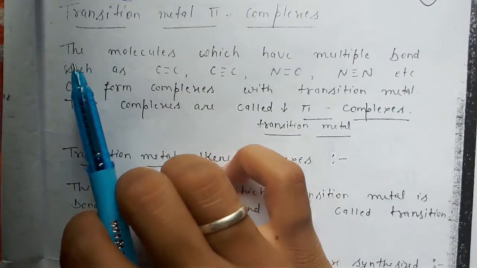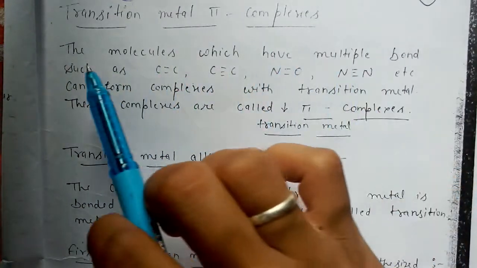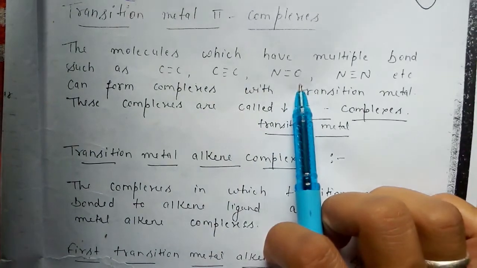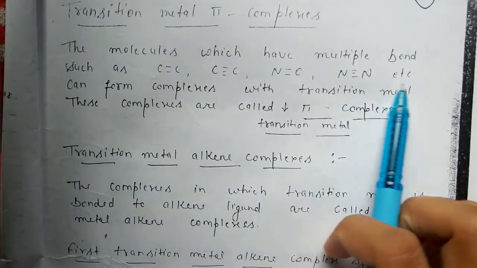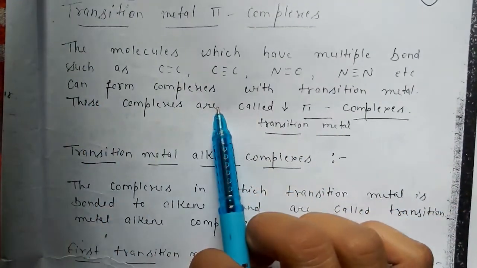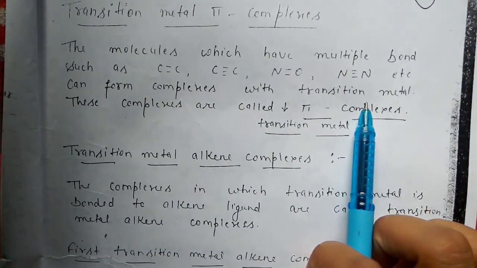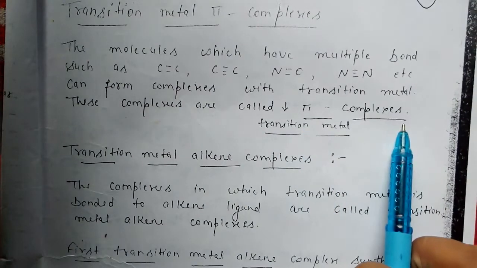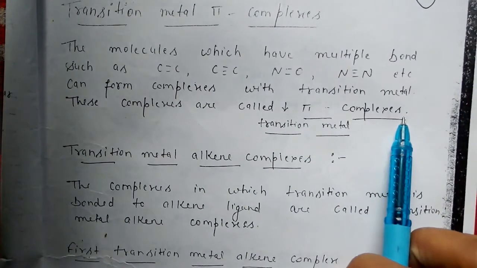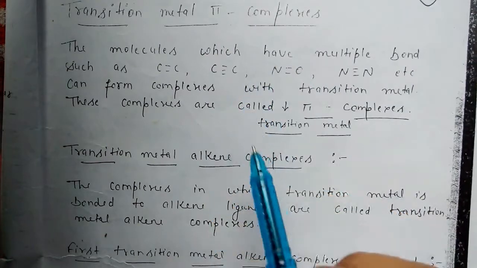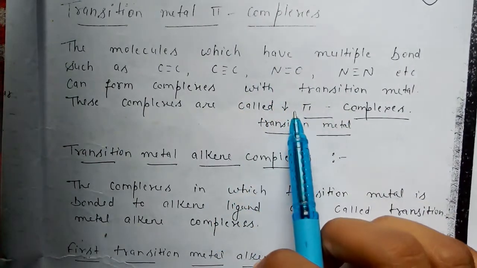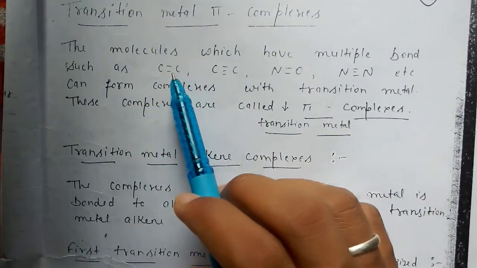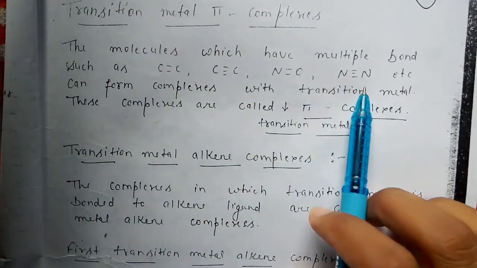The molecules which have multiple bonds such as carbon-carbon double bond, carbon-carbon triple bond, nitrogen-oxygen double bond, nitrogen-nitrogen triple bond, etc. can form complexes with transition metals. These complexes are called transition metal pi complexes, right? It means the compound in which a transition metal is involved and pi bonding is involved, like a double bond or triple bond, right?